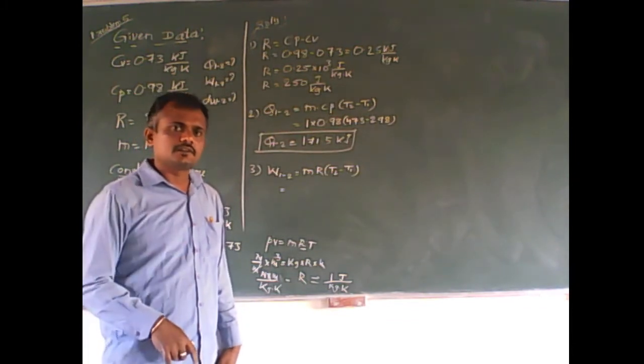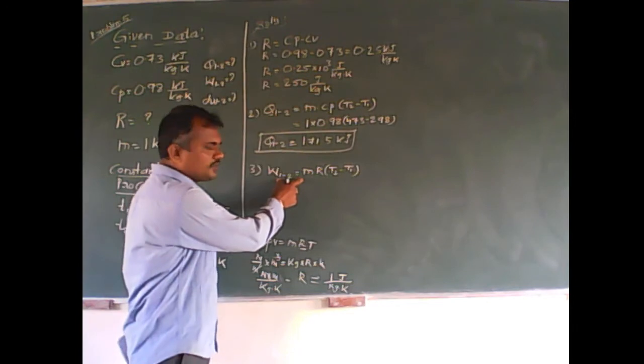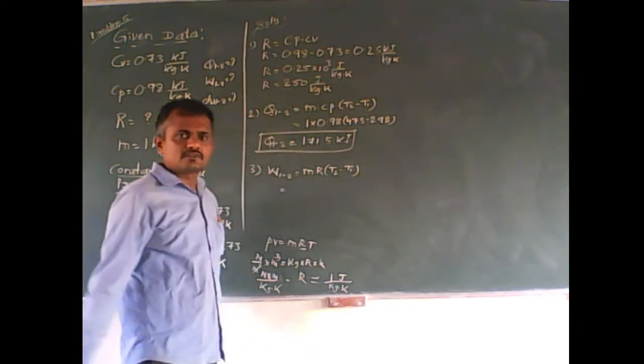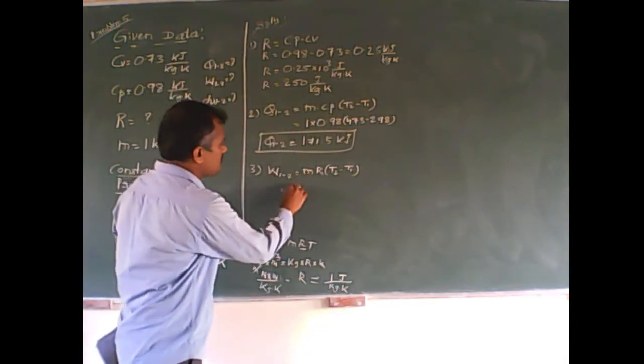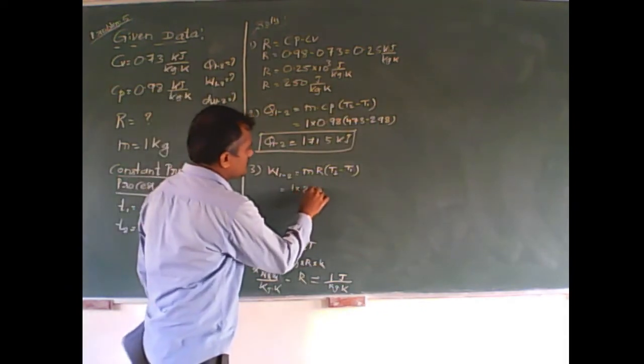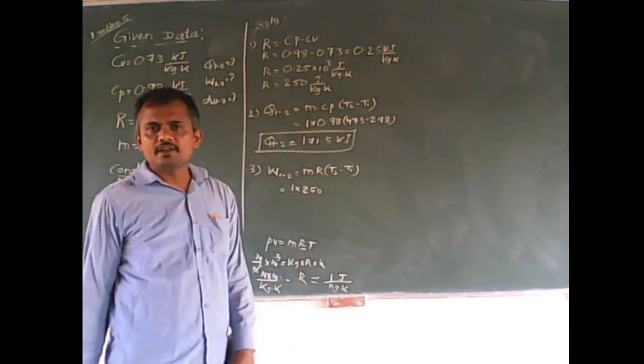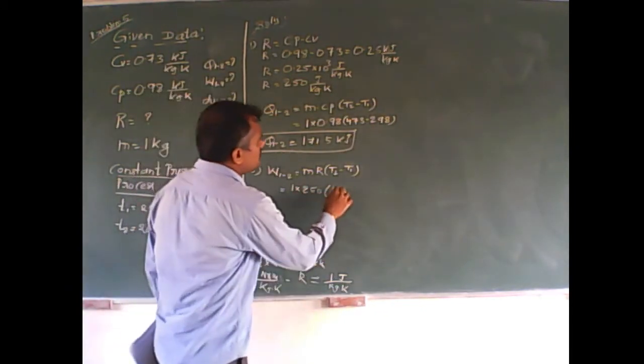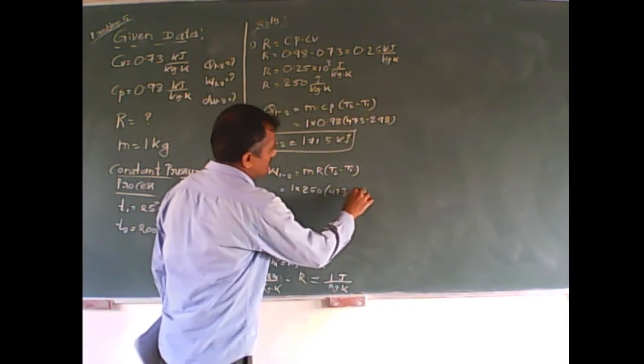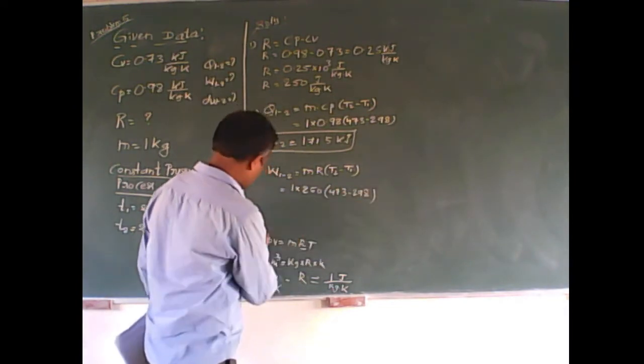All these you will see in unit 3, and at the same time you have to remember these expressions. So let us substitute m as 1, R as 250, and 473 minus 298.